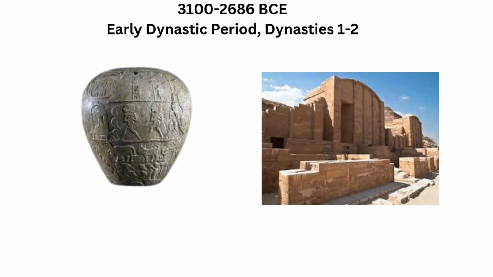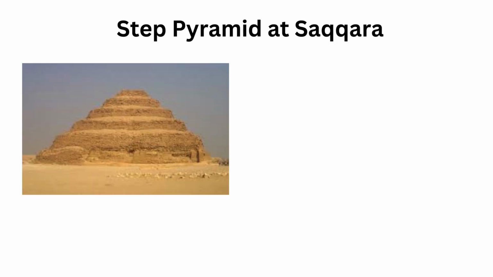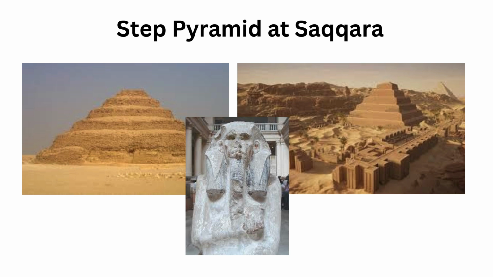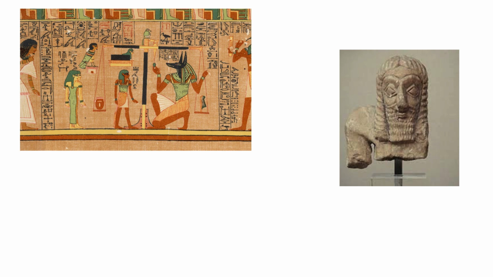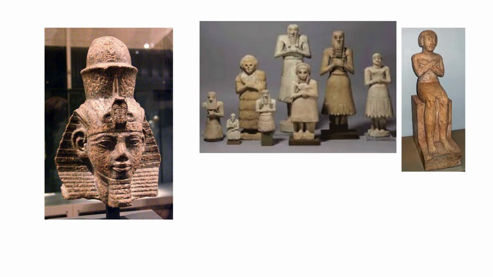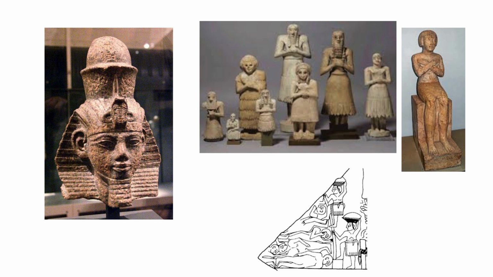Art and architecture flourished during this period. One of the most remarkable achievements was the construction of the Step Pyramid at Saqqara for King Djoser. This was the first pyramid ever built. Artists developed conventions for three-dimensional art and used symbolic positions to represent status and power. For example, figures of pharaohs were depicted larger in scale to show their importance. Seated and standing poses became standardized, and defeated enemies were often shown nude to symbolize their loss of status.